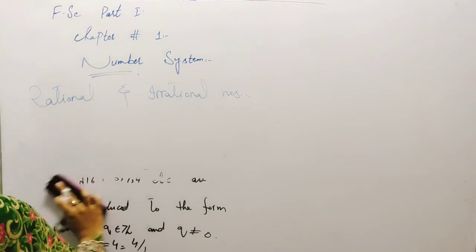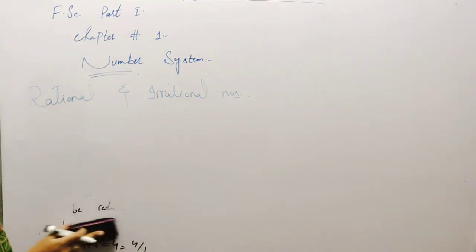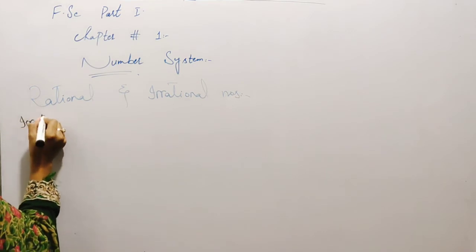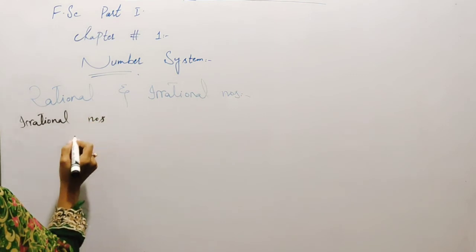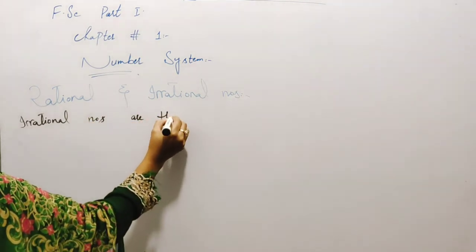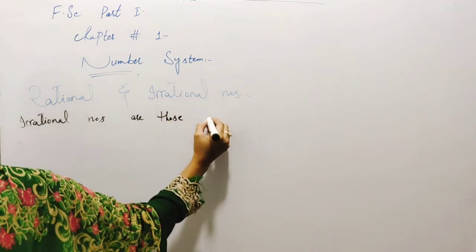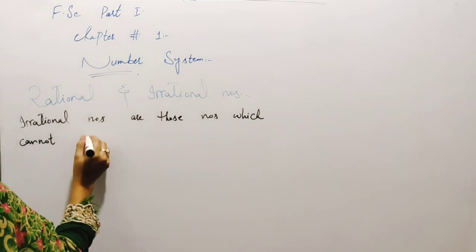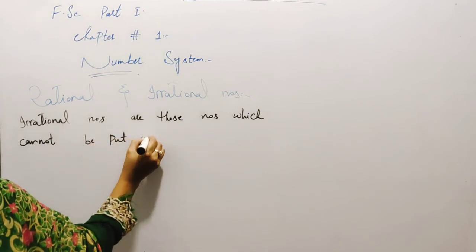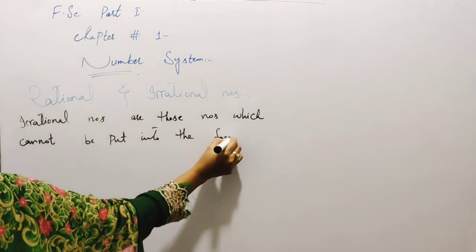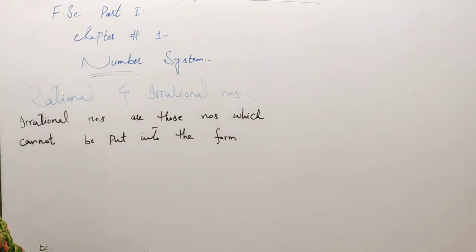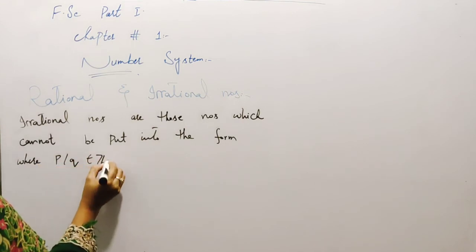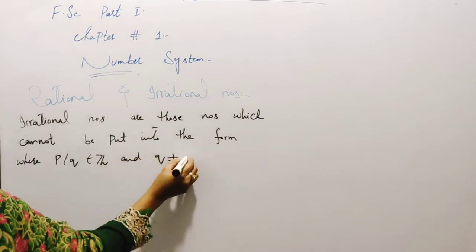Now we will learn about the irrational numbers. Irrational numbers are those numbers which cannot be put into the form p over q, where p and q belong to Z and q is not equal to 0.